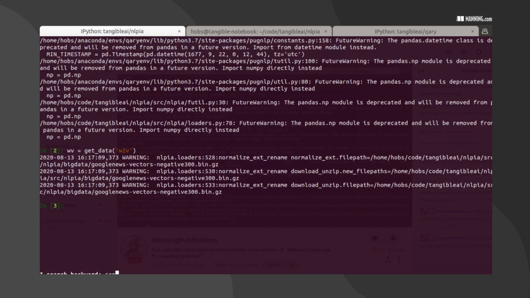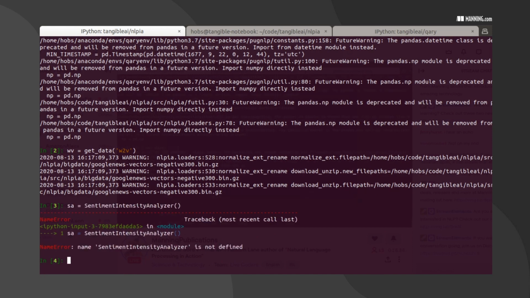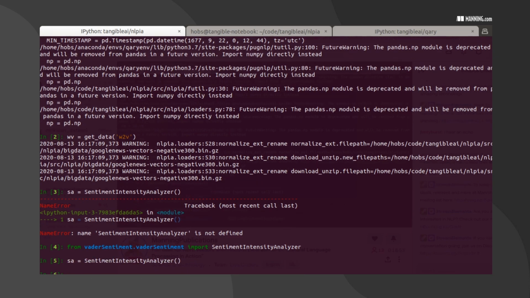That was the sentiment analyzer. Let's look further back so we can find the import. There it is: from vaderSentiment.vaderSentiment import SentimentIntensityAnalyzer. Now we can create one, and now we can look at that lexicon.